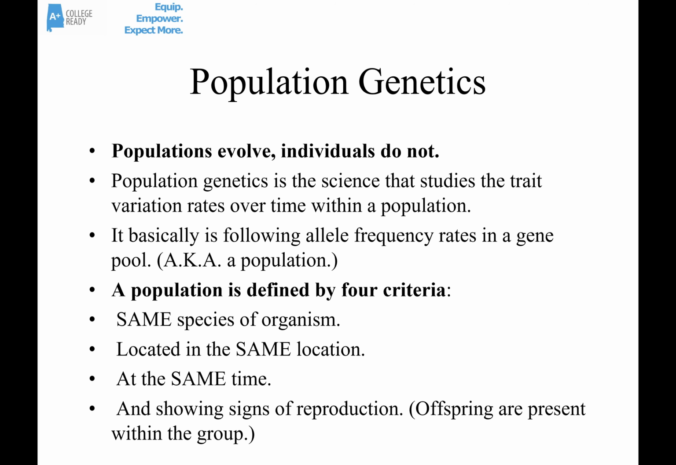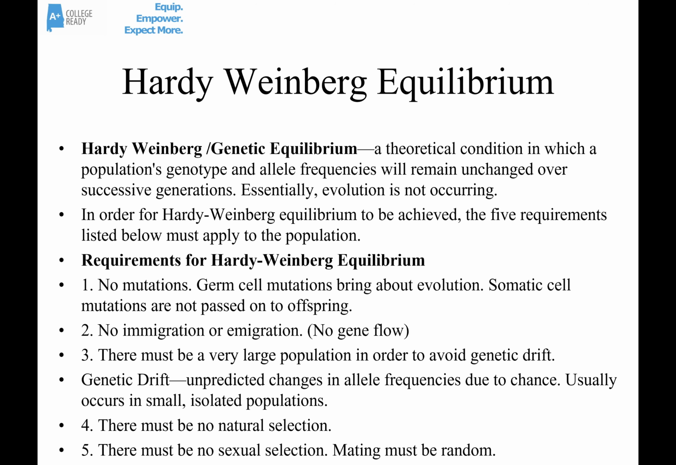So now let's talk about Hardy-Weinberg equilibrium. It's also called genetic equilibrium. It's a theoretical condition in which a population's genotype and allele frequencies remain unchanged over successive generations. Essentially, it's when evolution is not occurring within the population. Now, this is theoretical, probably never completely happens, but in order for Hardy-Weinberg equilibrium to be achieved, there are 5 requirements that must apply to the population.